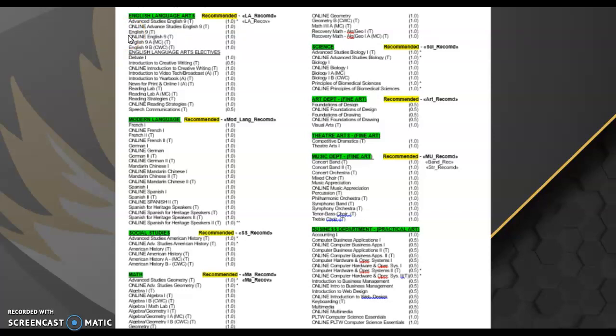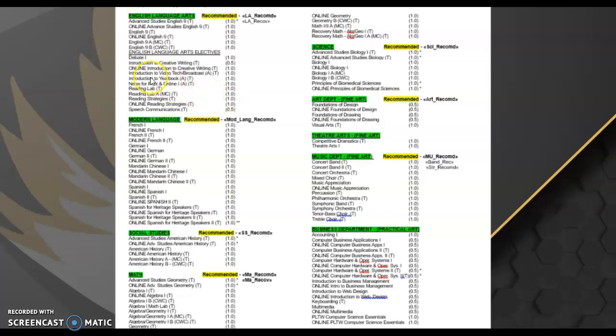When you are circling your form, we're going to ask that you circle from English all the way over to the 1 and back around. The reason we're asking you to circle the 1 is because it helps you to count your credits. In order to have fully completed your course request sheet, you will need to have added up 7 credits to take. Any of these classes that have a 1 listed are year-long classes, and you can earn 1 credit. And if a class has a 0.5 listed, that means it's a semester long, and you earn half a credit. Again, when you are finishing your form, you're looking to have 7 credits circled.